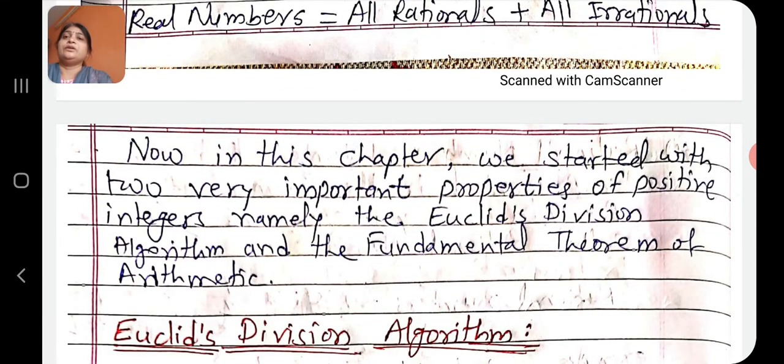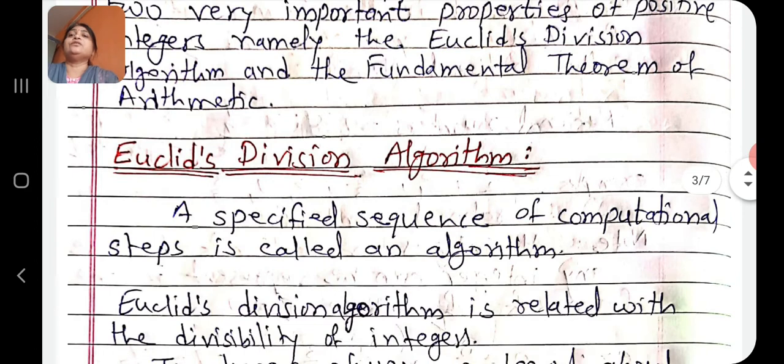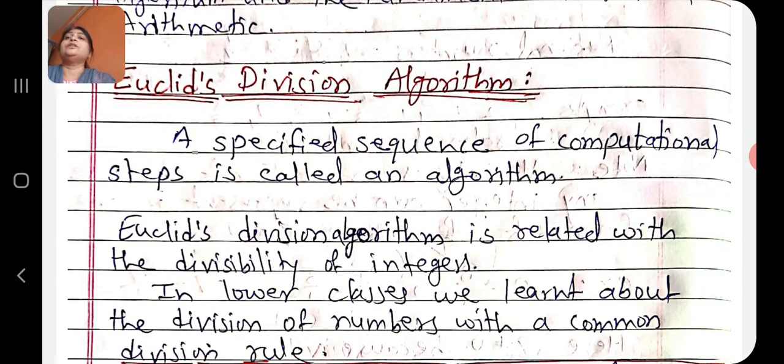Now, in this chapter, we start with two very important properties of positive integers, namely Euclid's division algorithm and the fundamental theorem of arithmetic. We study these two properties. First, Euclid's division algorithm. Algorithm means a specified sequence of computational steps. Euclid's division algorithm is related to the divisibility of integers.